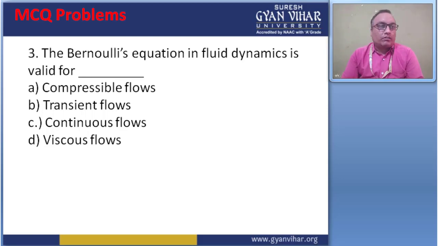Now come to question number 3. Bernoulli's equation in fluid dynamics is valid for compressible flow, transient flow, continuous flow and viscous flow. So this is valid only for the continuous flow, right? Bernoulli's equation is not applicable for compressible, transient and viscous flow. So this is applicable only for the continuous flow. Continuous flow means the flow is steady in nature, right? Then move to the next question.